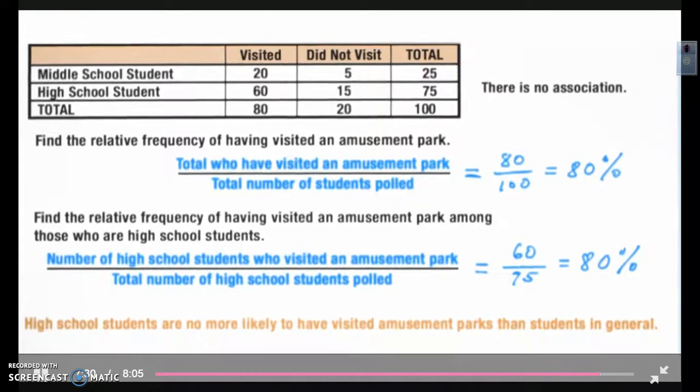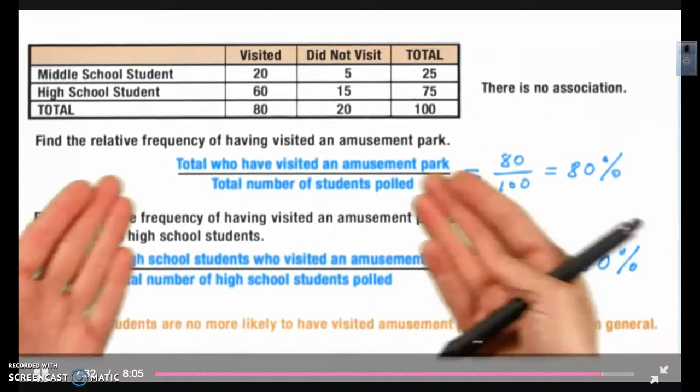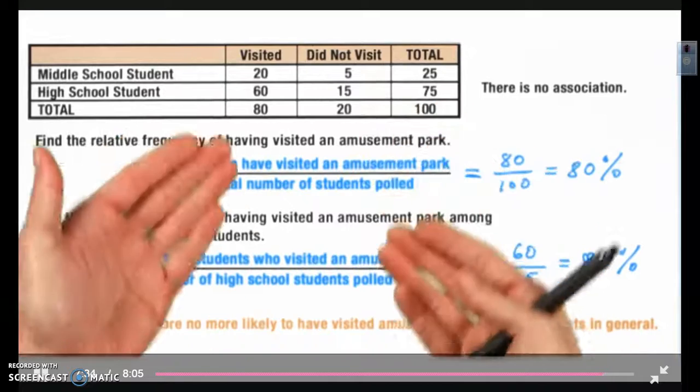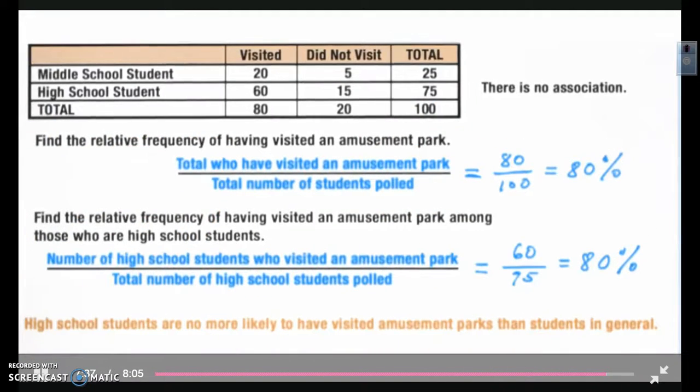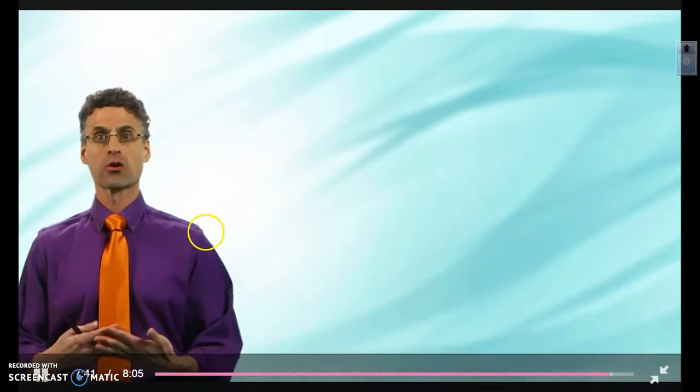So we can see that by taking a look at the relative frequencies of the various ratios, we're able to extract information about when there is an association or when there isn't. Associations are very important connections that tell us that there is some underlying structure between what looks like masses and masses of data. Have fun looking for the underlying structure in your life. I'll see you soon.